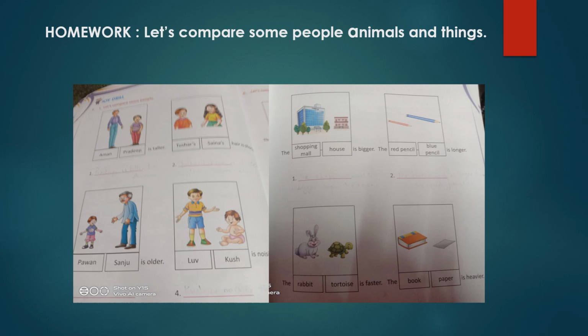I hope children you have understood the chapter nicely and you will do your work very nicely in your book.